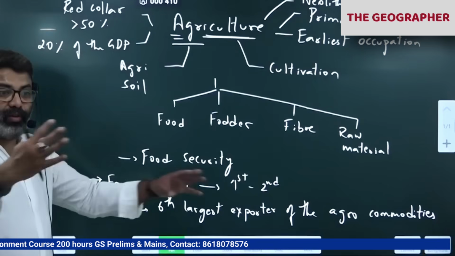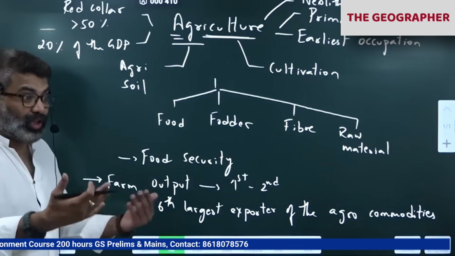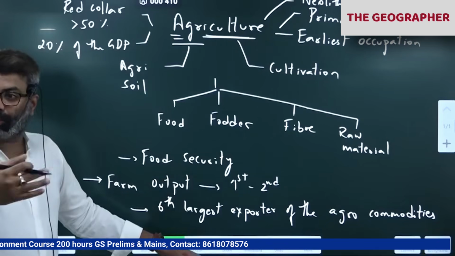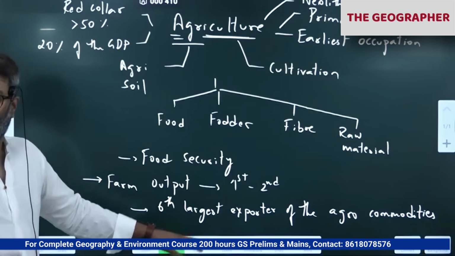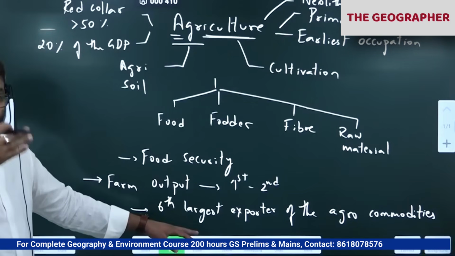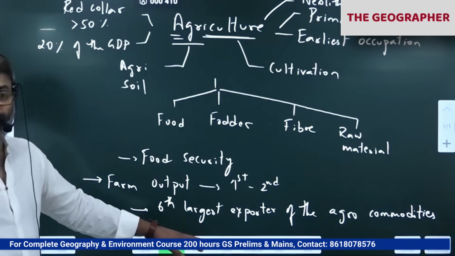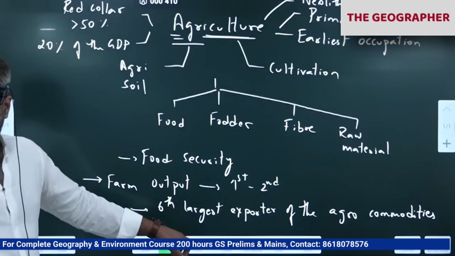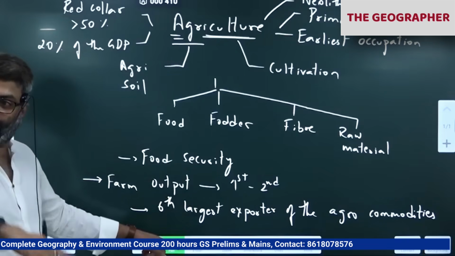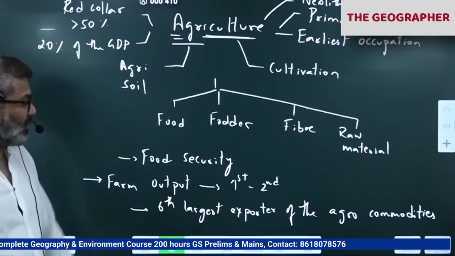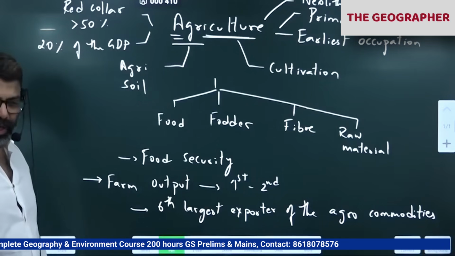So some years we have bumper crops, surplus food production, so we export. Some years we are in deficit, so we import. Remember last year what happened? The rainfall was fluctuating initially, and also we had stopped our rice exports initially. So that pushed us to 7th position. Then this year again we are increasing our rice exports, so it has come to 6th again. So it keeps changing.